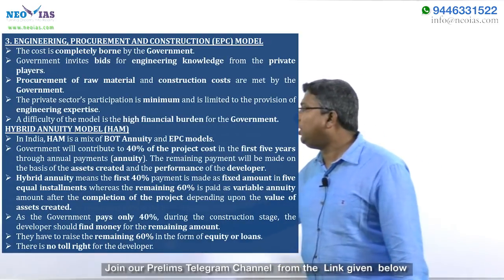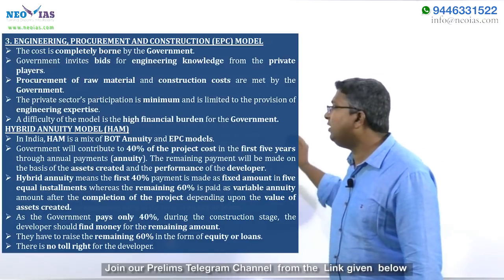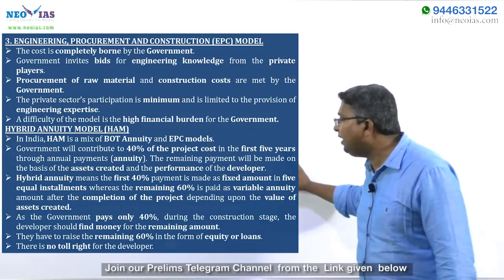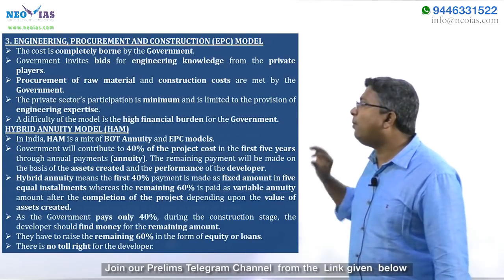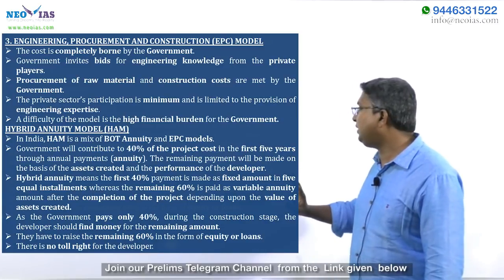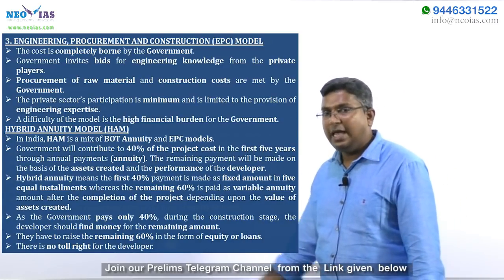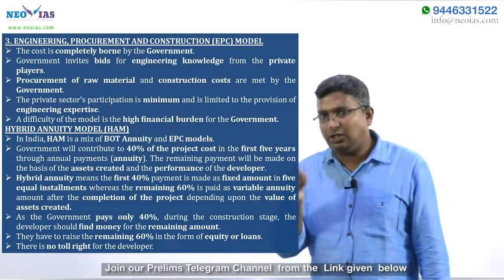So hybrid annuity means the first 40% payment is made as a fixed amount in 5 equal installments, whereas the remaining 60% is paid through a variable annuity amount after the completion of the project, depending upon the value of assets created. Okay, so in the HAM model, the developer will get.